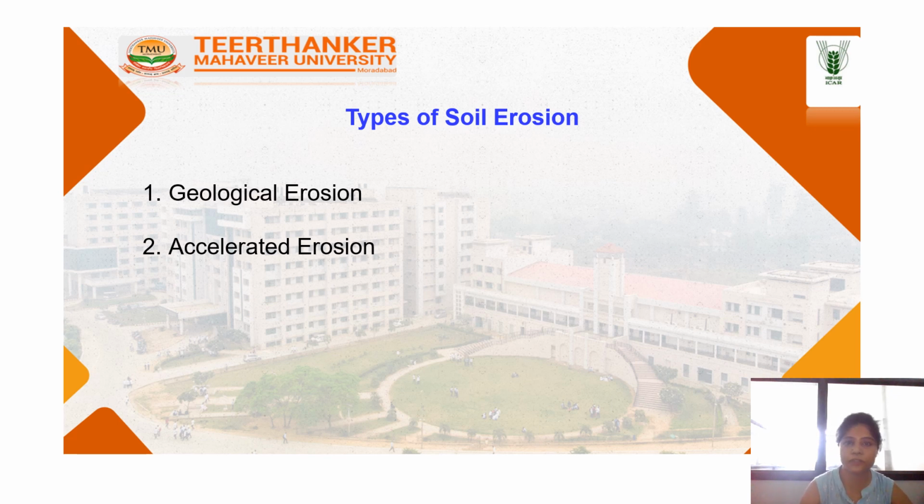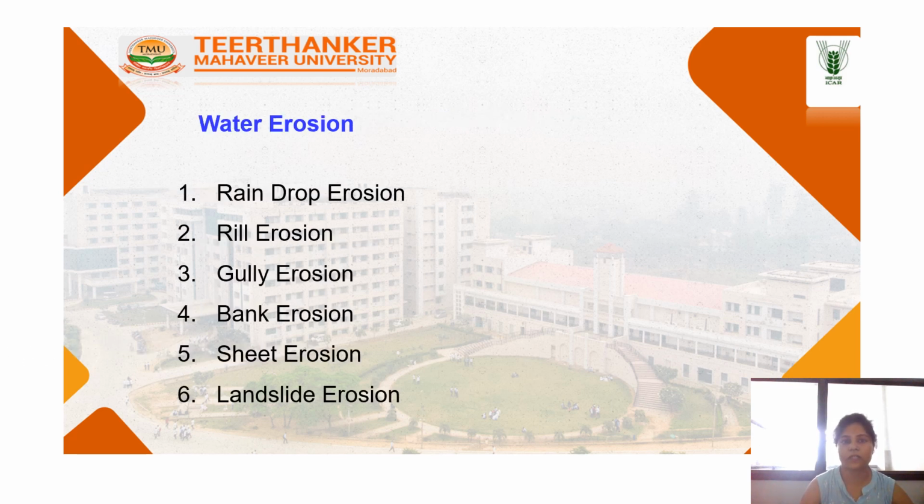Soil erosion can broadly be characterized in two ways. In accelerated erosion, there is one wind and another one is water. Water erosion is based on the erosion agent. Soil erosion is broadly categorized into different types depending on the agent, the agent which triggers the erosion actively.